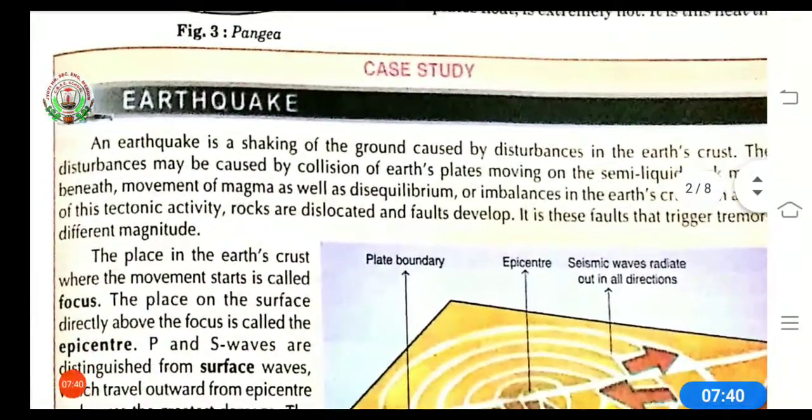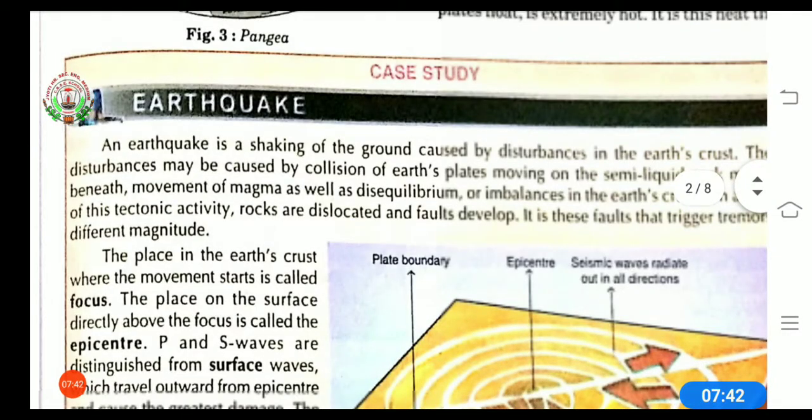Now, here is a case study of earthquake. Earthquake is a shaking of the ground caused by disturbances in the earth's crust. These disturbances may be caused because of 3 reasons. First is collision. Collision means an instance when 2 or more things bump into each other.